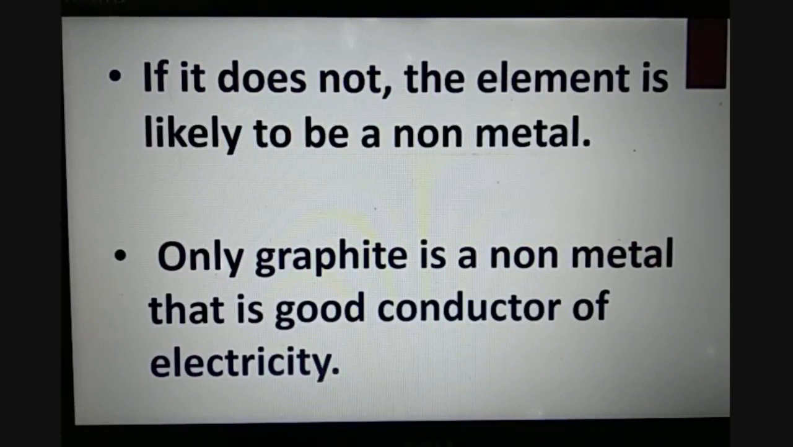Because only graphite is a non-metal that is a good conductor of electricity. Otherwise, all the non-metals are insulators.